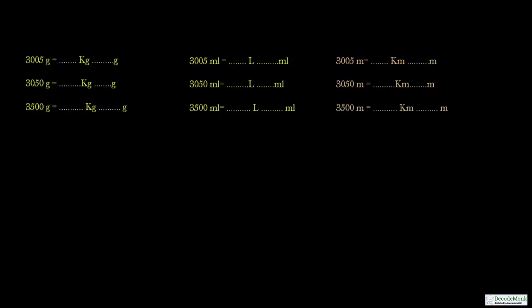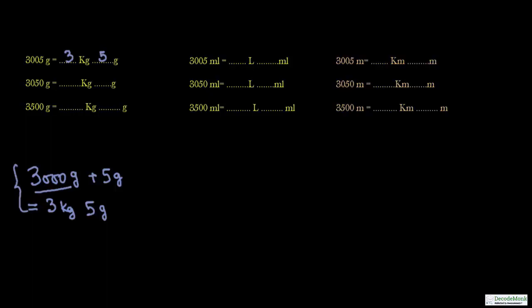So here it's 3005 gram equals to dash kg dash gram. So 3005 gram is equal to 3000 gram plus 5 gram. This can be written as 3 kg, because 3000 gram is equal to 3 kg, and so we can write 3 kg and 5 gram.